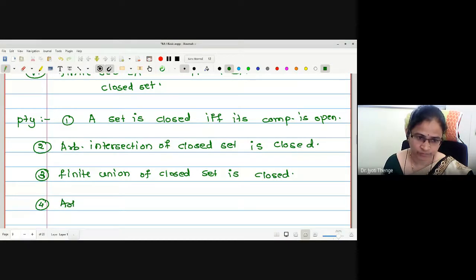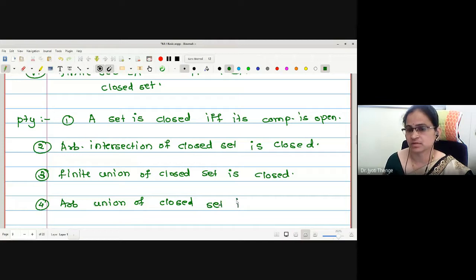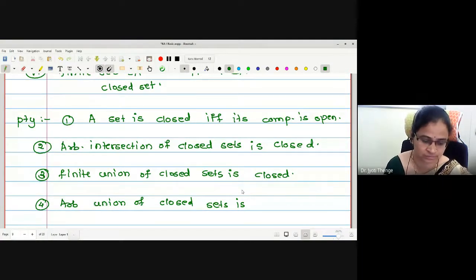What about an arbitrary union of closed sets? Closed or not closed?